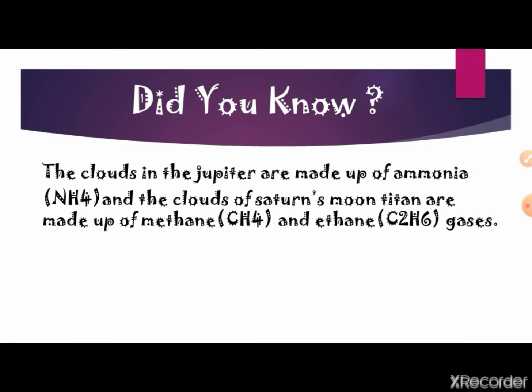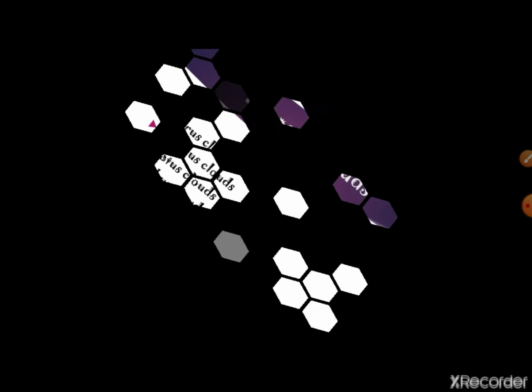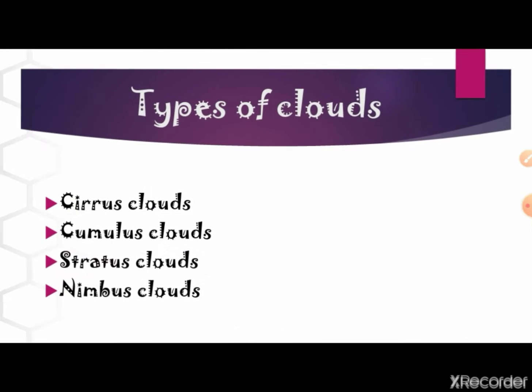Now, did you know? The clouds in Jupiter are made up of ammonia and the clouds of Saturn's moon Titan are made up of methane and ethane gases. Now we are going to see about the types of clouds. The four types of clouds are known as cirrus clouds, cumulus clouds, stratus clouds and nimbus clouds.